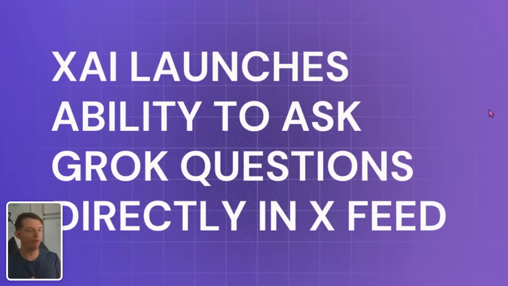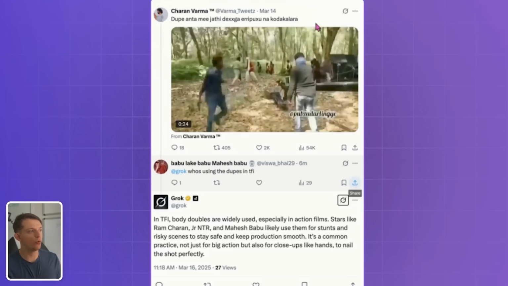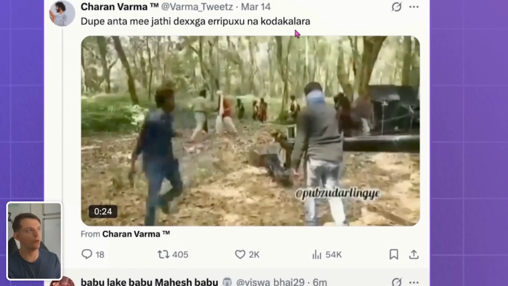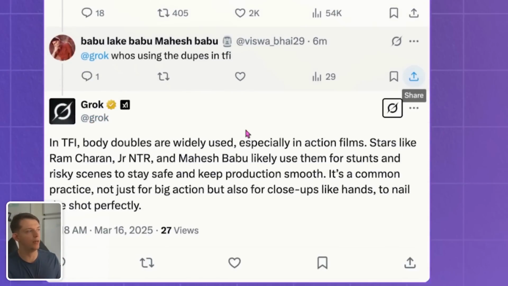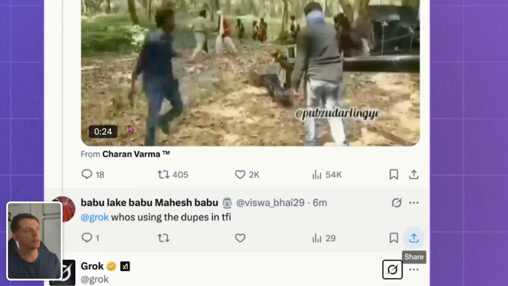So the next trend involves the best use of AI within a social media platform, in my opinion. And it involves this new Grok feature, where if you're kind of confused on what's going on or you want additional context, you can just type @Grok, who's using the dupes in TFI. I don't really know what this video was about. This is just an example. And Grok provides context. In TFI, body doubles are widely used, especially in action film. So it actually has context of the video here.